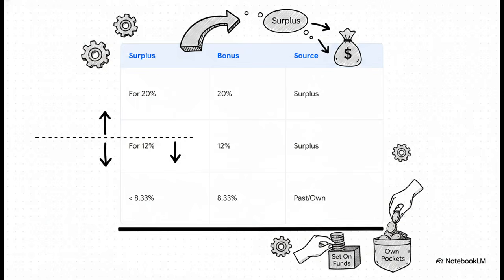So finally, Step 5 distributes this pool, and the law puts some very strict guardrails in place. If that allocable surplus is huge, employers pay out a maximum of 20% of a worker's wage. They cap it right there. But here's the crucial protection. If the surplus is tiny or even zero, employers are still legally on the hook for an 8.33% minimum bonus, even if they have to pull from past accumulated funds, what they call set-on funds, or literally dig into their own pockets. That 8.33% is an absolute non-negotiable floor.